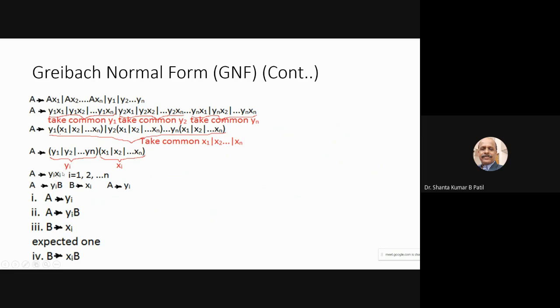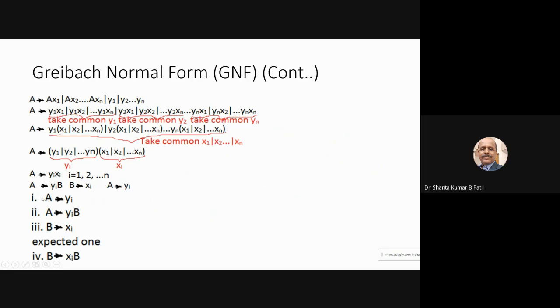So in order to convert this into the Greibach normal form, what I am going to do is bring the variable B in place of xi. So B is replaced for xi. Okay. So already this is in the Greibach normal form. This is also in the Greibach normal form. This is already there. A derives yi, where i is equal to 1 to n.